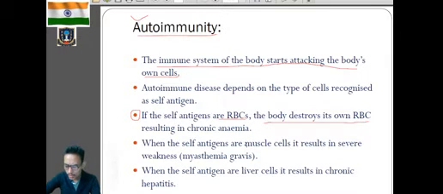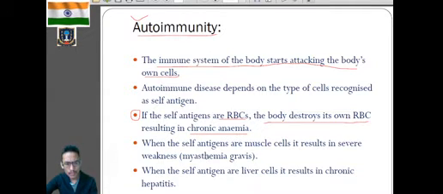And when the body immune system starts destroying the body's own RBC, it will lead to a disease known as chronic anemia.